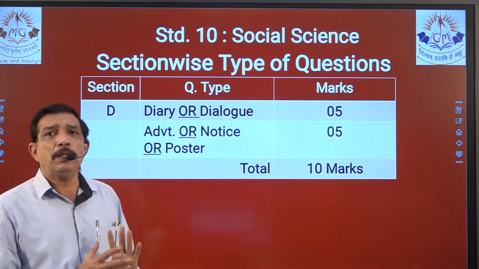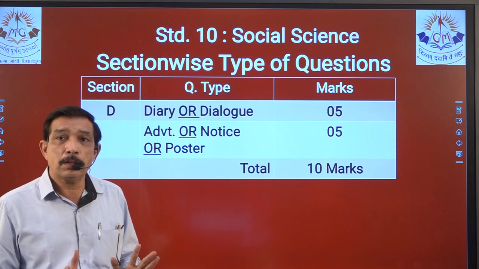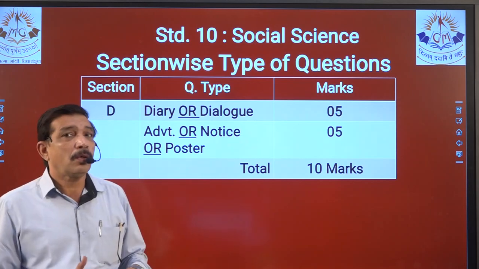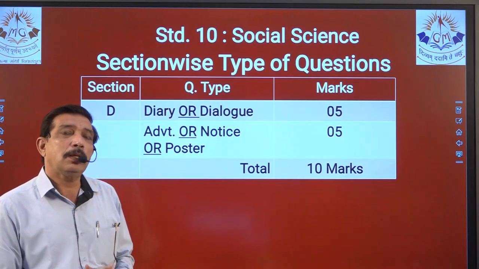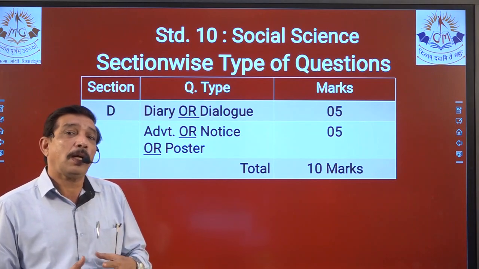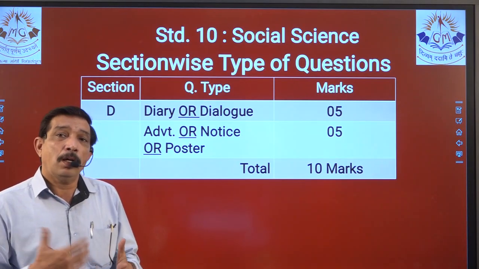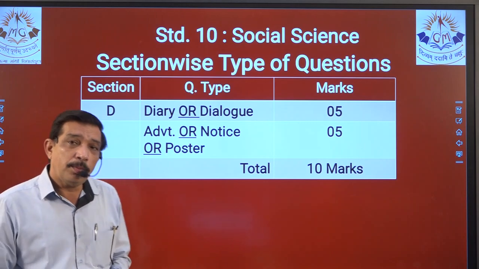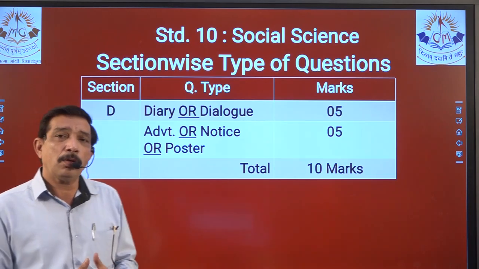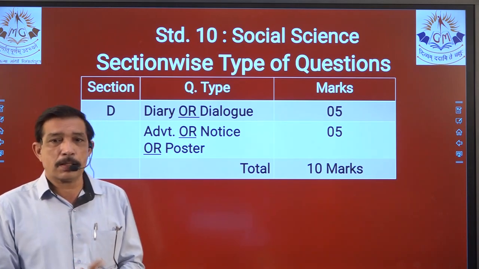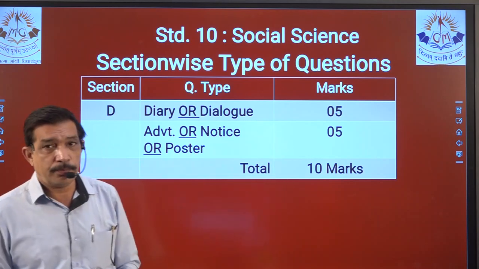Diary we have thoroughly learned. Dialogue we have not done so far. You might have done it in the earlier standards, but dialogue has not been included in your studies. The problem with that is dialogue, only 4 dialogues are asked and it is 5 marks.